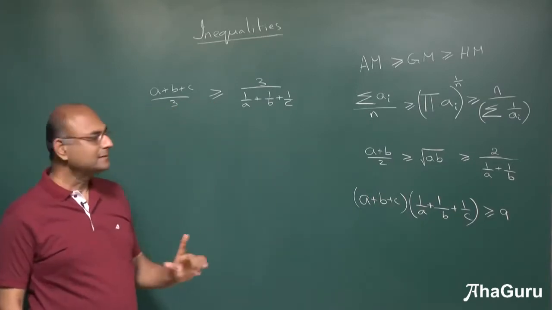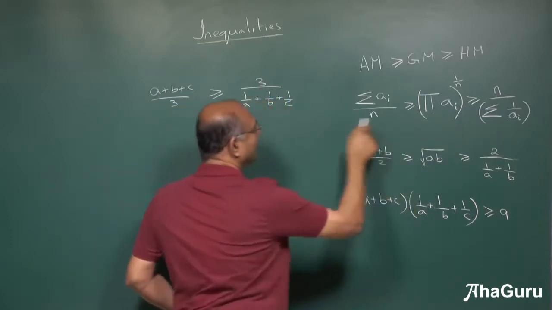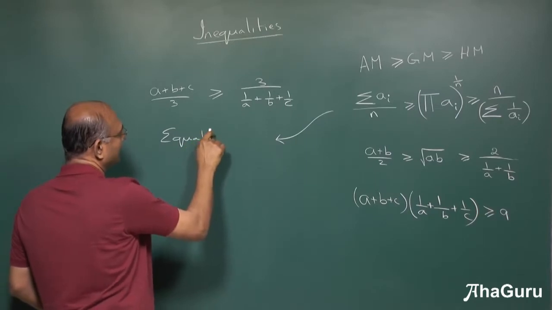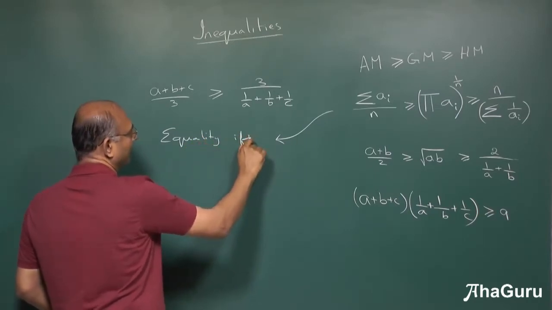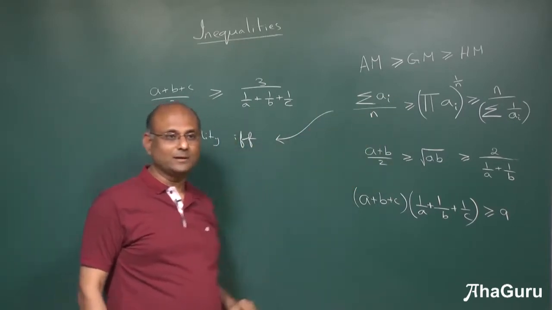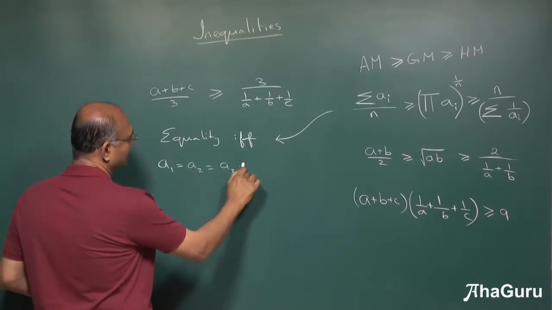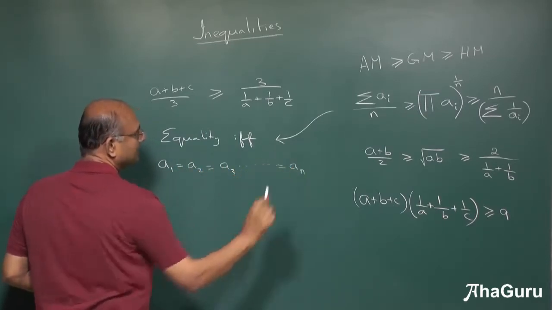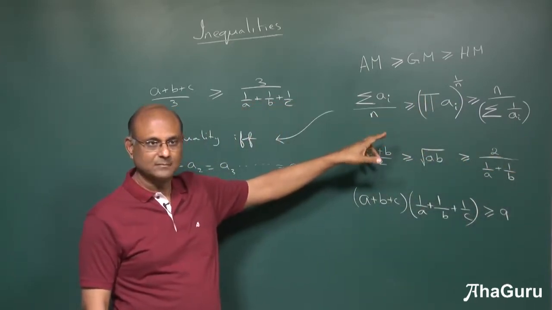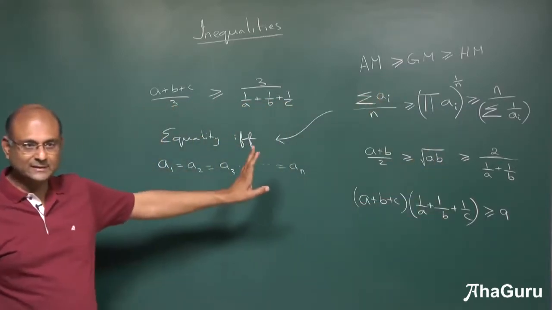Is it attained? Is the least value attained? Yes. This whole inequality becomes equality if and only if all of the ai's are equal. So if I say a1 is equal to a2 is equal to a3 equals a4, then this whole thing attains equality. Otherwise, this is going to be a strict inequality. So does it make sense to you?